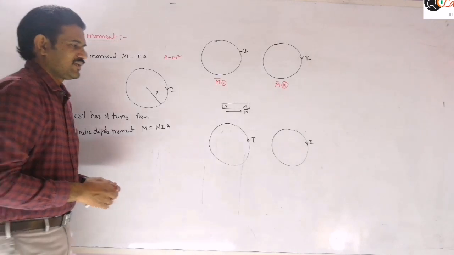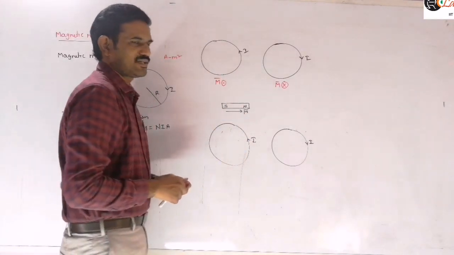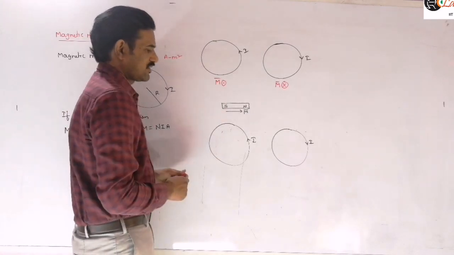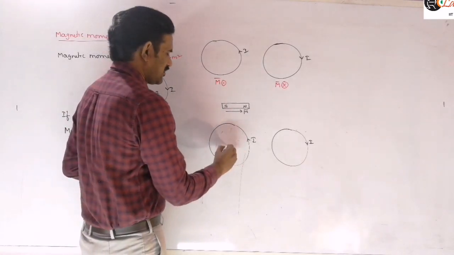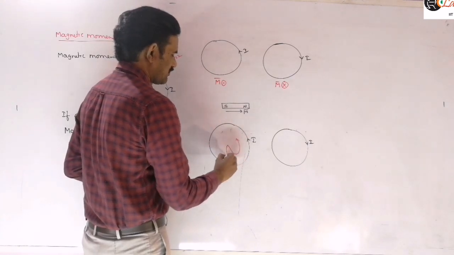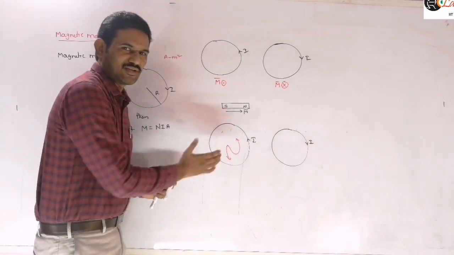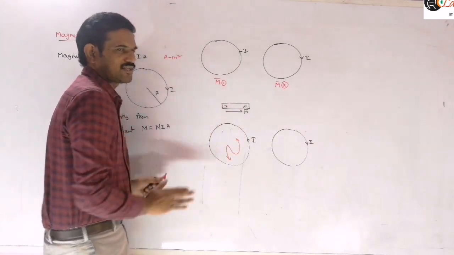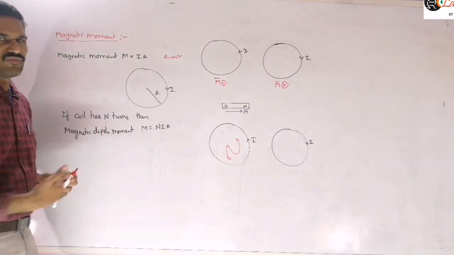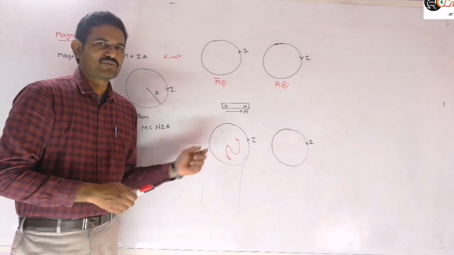Now, if the current is flowing in the anti-clockwise direction, this face of the coil will act as the north pole. You can represent the direction of this current like this. If the current is like this, then it is similar to the letter N. So this face of the coil will act as a north pole and the backside face will act as a south pole.